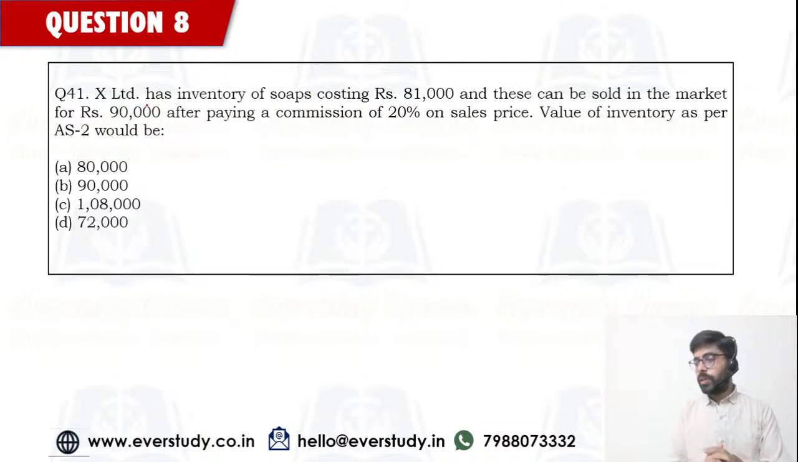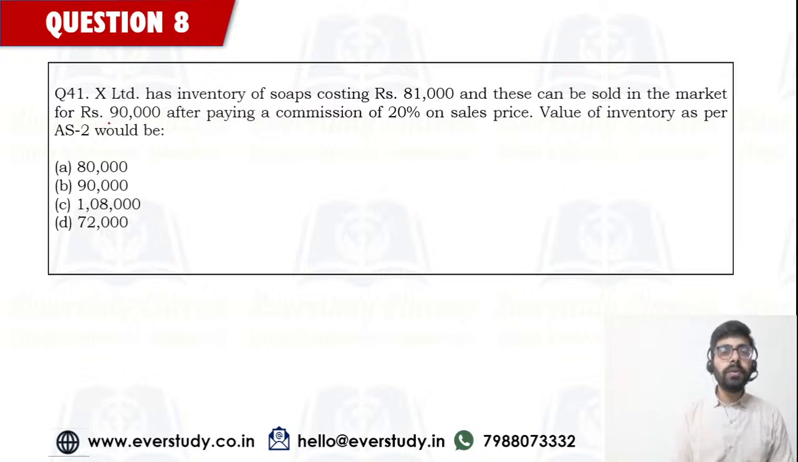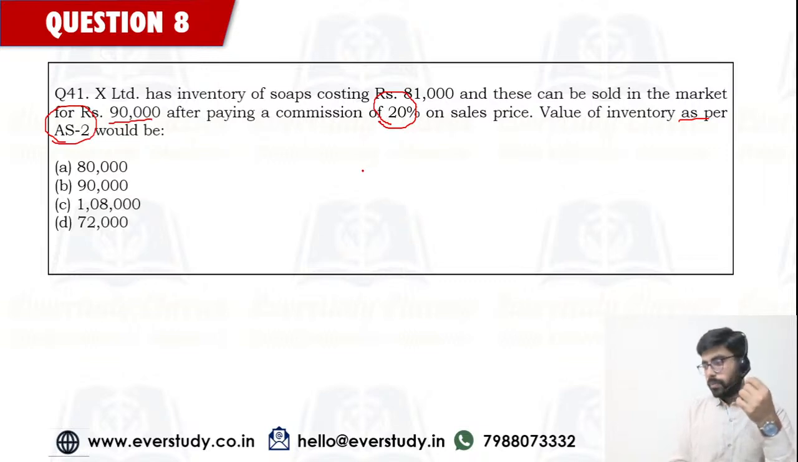Okay. So now let's come to the next question. X Limited has inventory of soaps costing rupees 81,000, and these can be sold in the market for rupees 90,000 after paying a commission of 20% on sale price. Value of inventory as per accounting standard 2 is going to be. A very basic question on accounting standards.